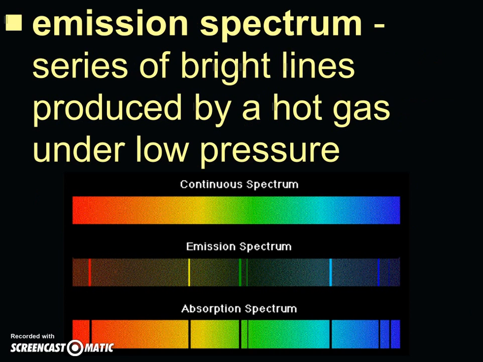So for example, continuous spectrum, there's nothing that's breaking it up. Absorption, you have those black bands intermittently that's kind of breaking things up. And then opposite of that, we have the emission spectrum, where it's a series of bright lines produced by a hot gas that's under low pressure. So this shows you the colors where the black lines would be for an absorption. So this is emitting color, this is absorbing it.